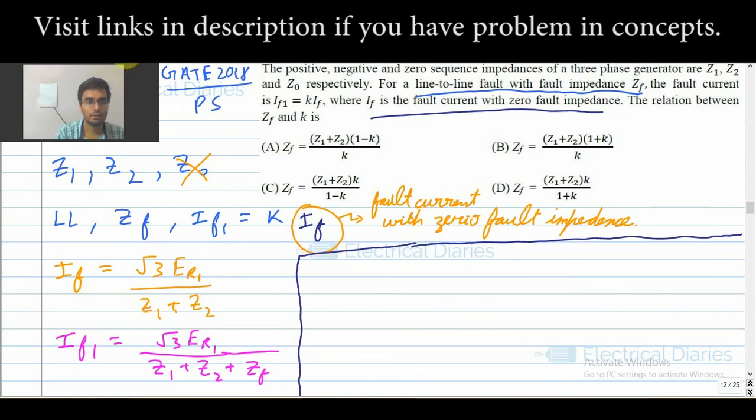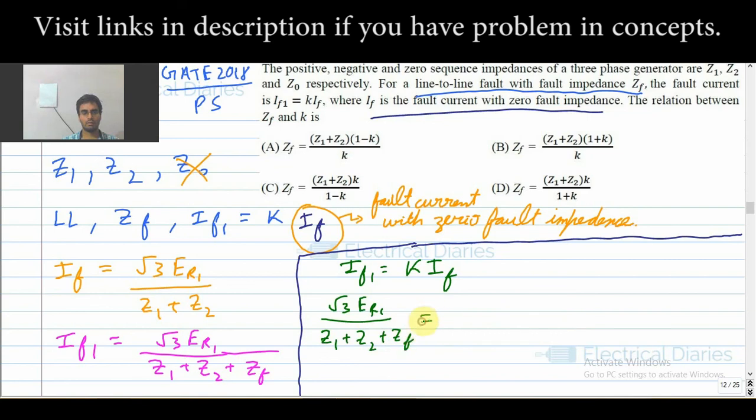You can write the equation as: it's given IF1 is equal to K times IF. So your IF1 is root 3 ER1 divided by Z1 plus Z2 plus ZF, which is equal to K times IF, that is root 3 ER1 divided by Z1 plus Z2. On solving this expression, you will find that ER1 will cancel out.